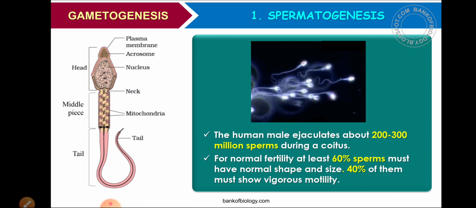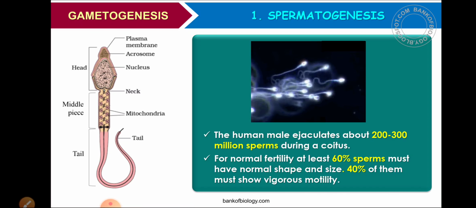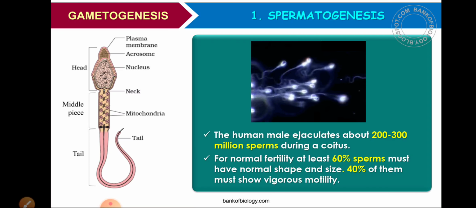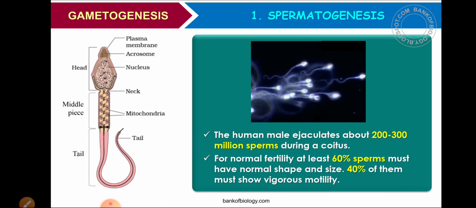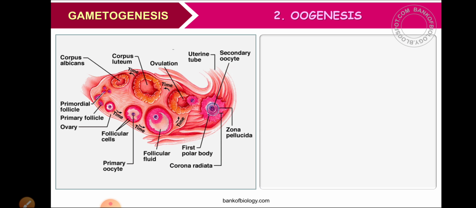Then only fertilization will occur. If production of sperm is less, fertilization will not occur. So this is all about spermatogenesis. In the next class, we will study about oogenesis.